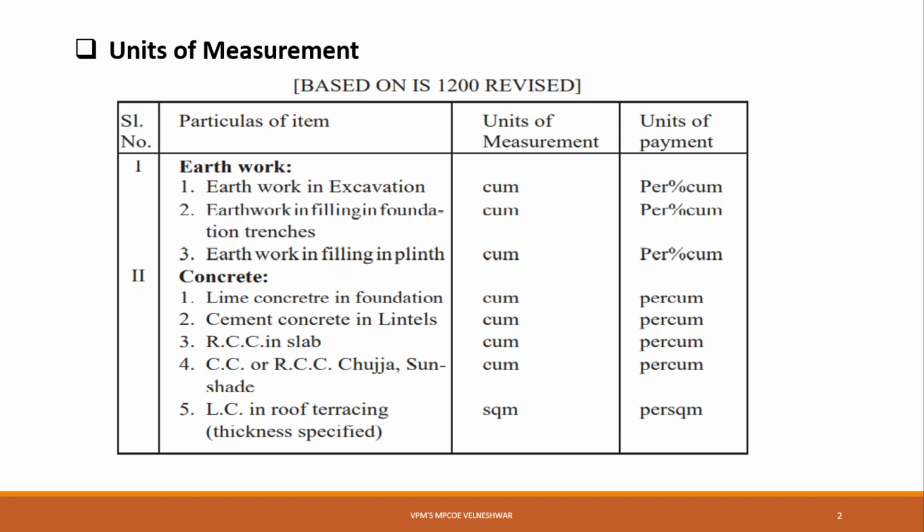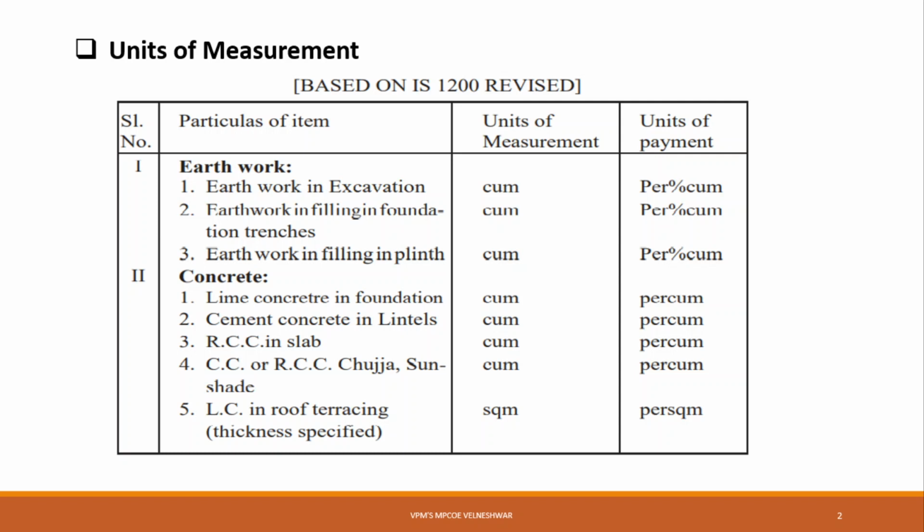Then the third one is work consisting of area, that is surface measurements involving area, like plastering, whitewashing, painting, and partitions of specified thickness, etc., which are expressed in terms of square meter. Where you are doing painting, plastering of a wall, or a partition wall having specified thickness, all that is measured in square meter, means length into height or breadth.